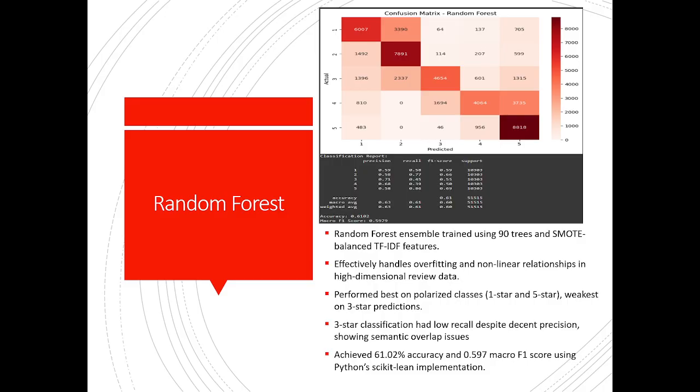The 3-star classification had low recall despite decent precision, showing semantic overlap issues. Overall, it achieved a 61.02% accuracy and 0.597 macro F1 score using Python's scikit-learn implementation.